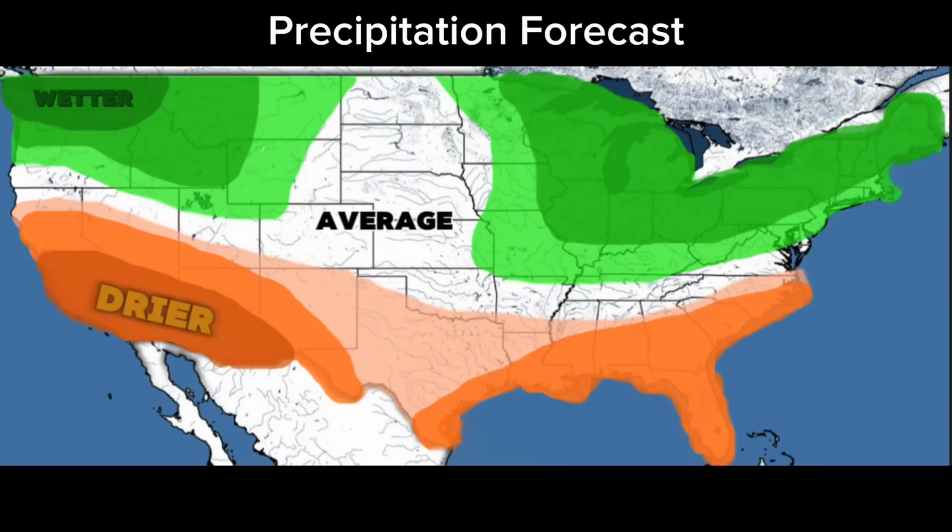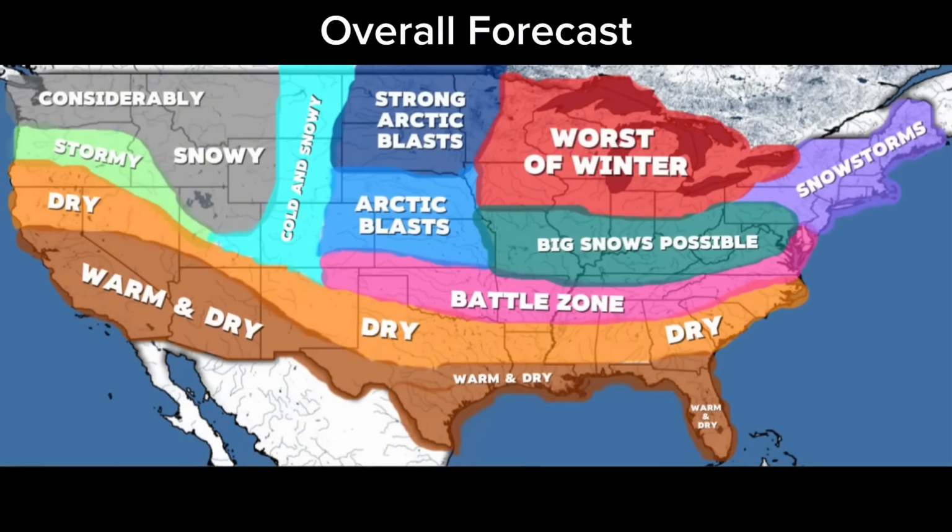Anywhere in between these shades of orange and green should see around average precipitation. Now it is time for everyone's favorite map, the overall forecast map. Starting off with our gray section, you should probably see considerably snowy conditions based off the combination of colder temperature and well above average precipitation.